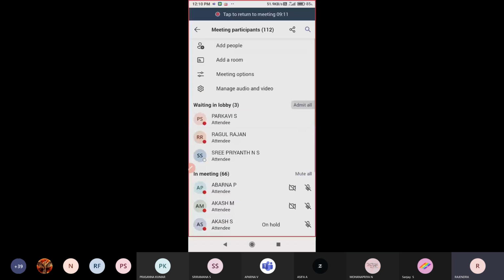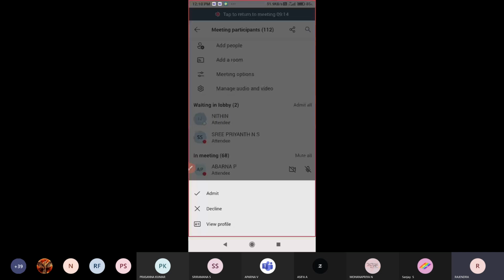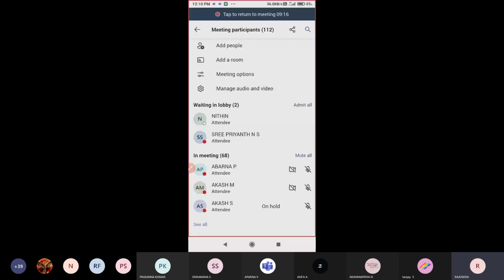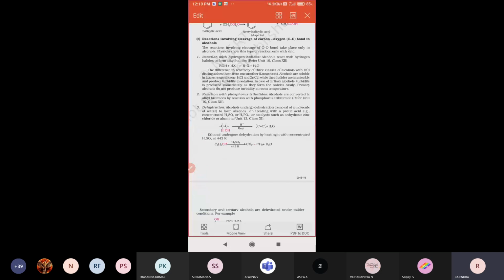Up to today's concept, you have to prepare for this exam. MCQ questions and all, you have to read up to today's class. Especially go through the IUPAC nomenclature. Next, some named reactions are there. They will give a compound formula and you have to write the name, or they will give the name and you have to identify the structure. Most probably these questions will be asked in tomorrow's exam.